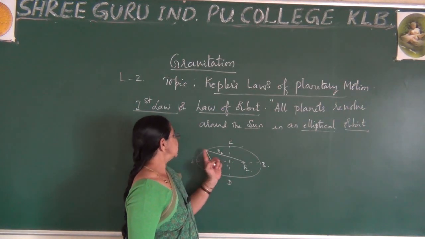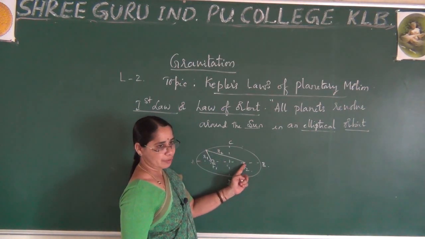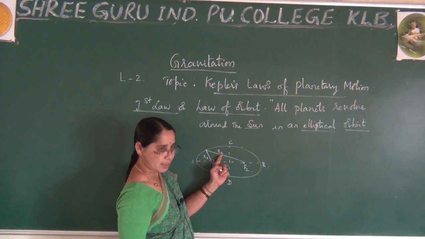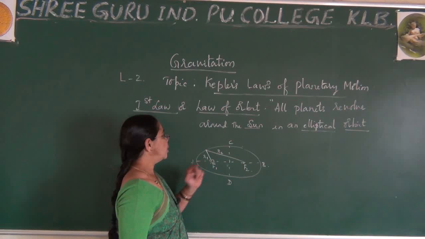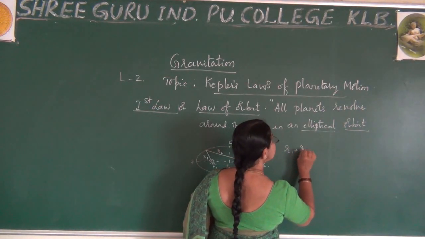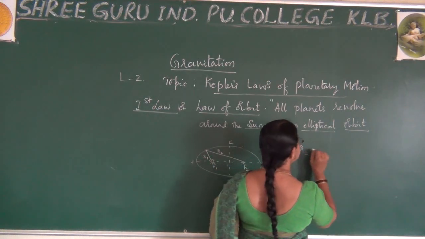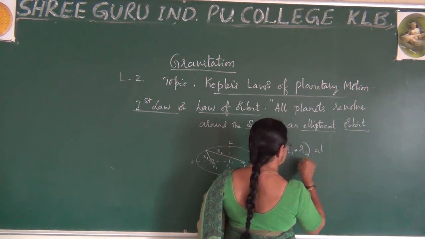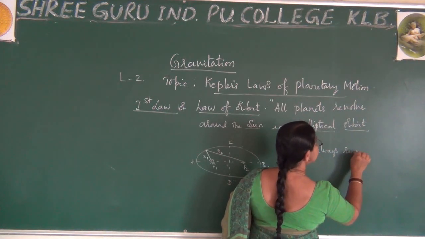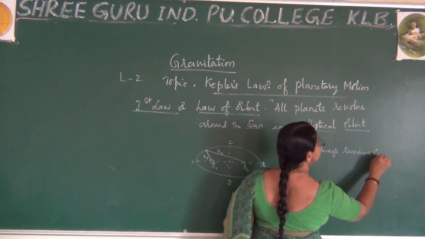The other line joining the point to F2 is represented as R2. This is the radius vector R2. So what I mean to say here is that R1 plus R2 always remains constant.